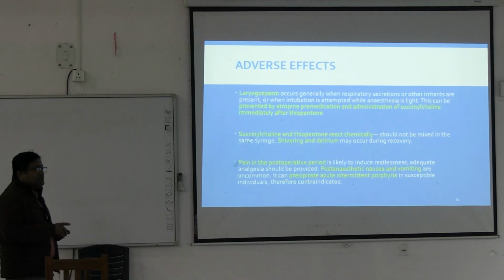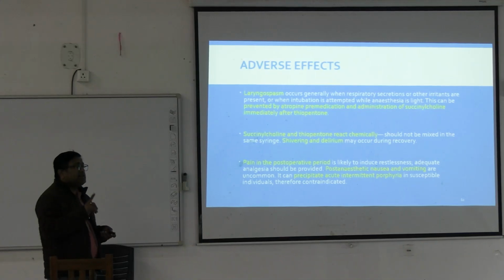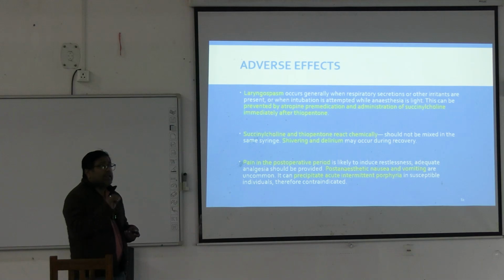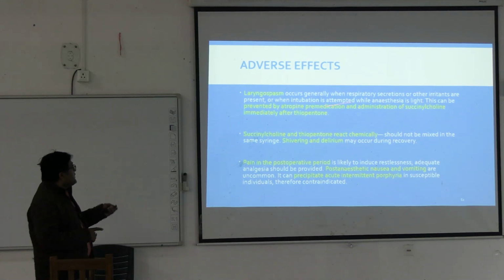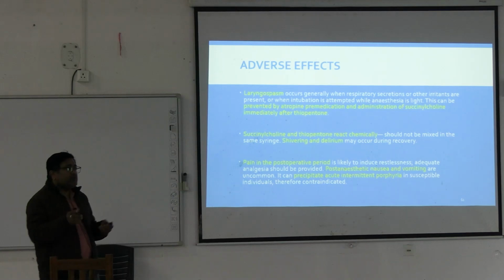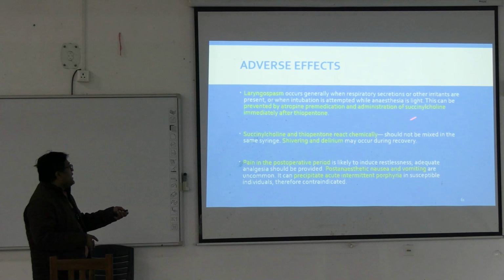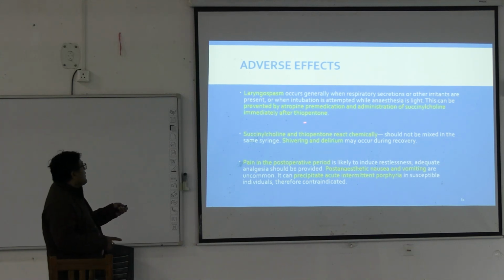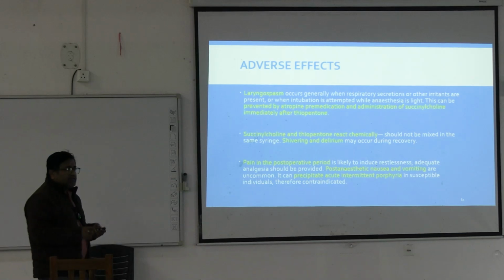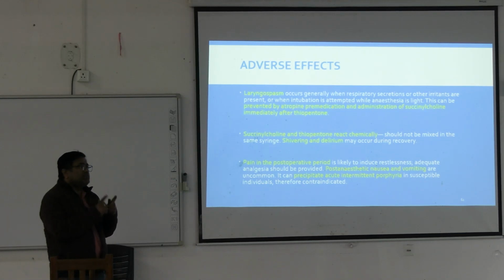Adverse effect: laryngospasm may occur due to respiratory secretions or if other irritants are there, or when intubation is attempted in light anesthesia. This can be prevented by atropine pre-medication so that respiratory secretion can be decreased, and administration of succinylcholine muscle relaxant immediately after thiopentone. Succinylcholine and thiopentone react chemically, so they should not be mixed in the same syringe.